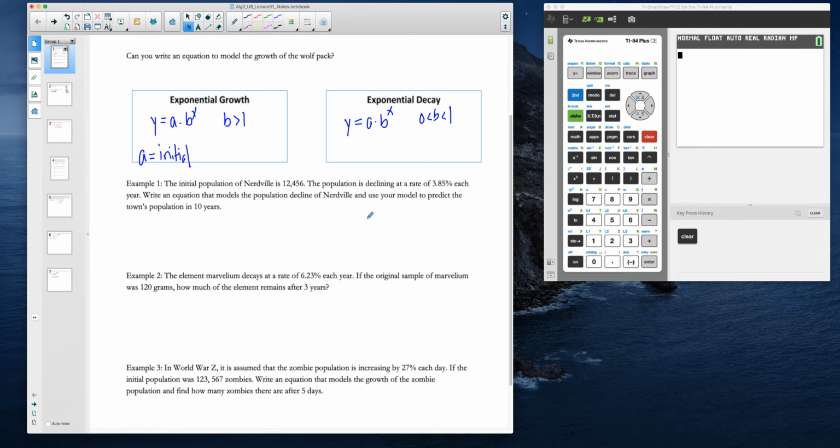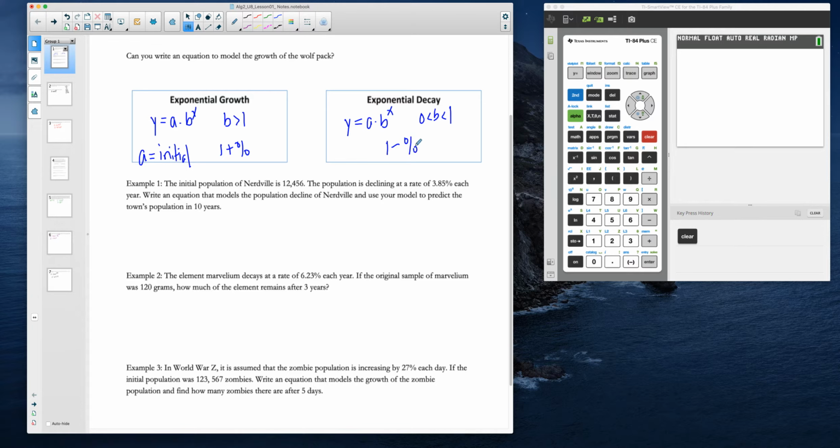Now, the one thing that we have to make sure of is that, like in the last problem, we were talking about increasing by 50%. So whenever we're working with growth, it's going to be 1 plus our percentage. And that's how we get a number greater than 1. And then for decay it's going to be 1 minus that percentage.